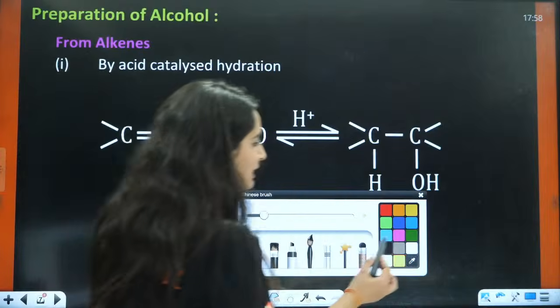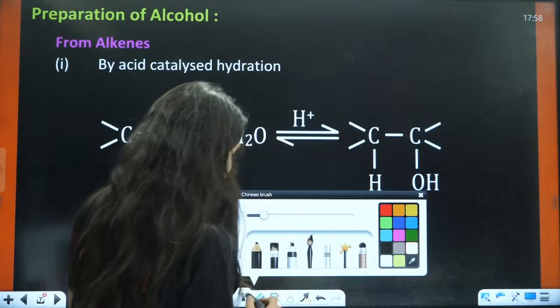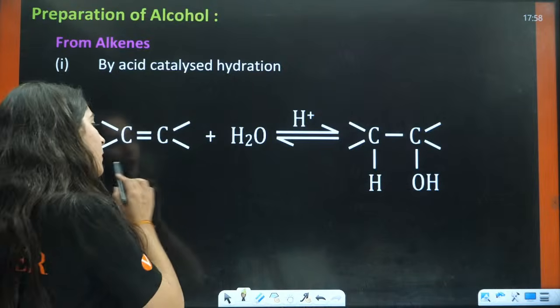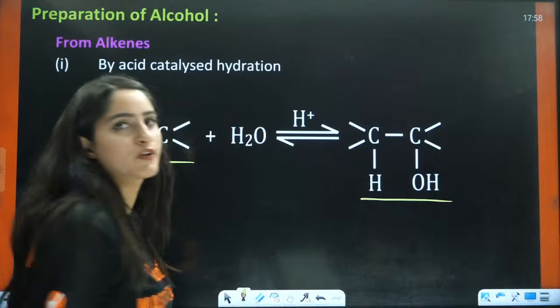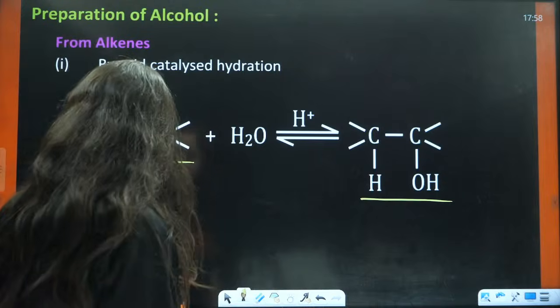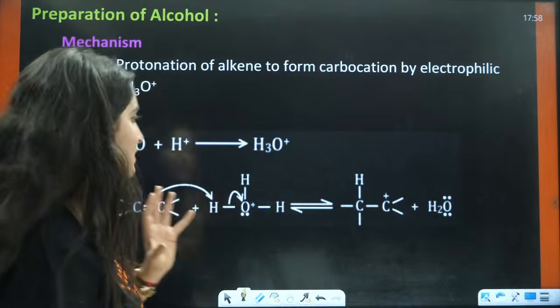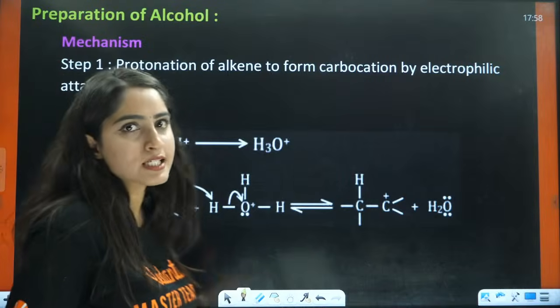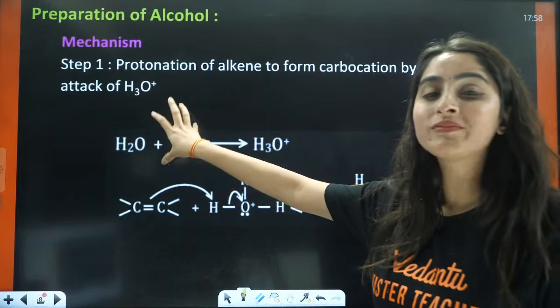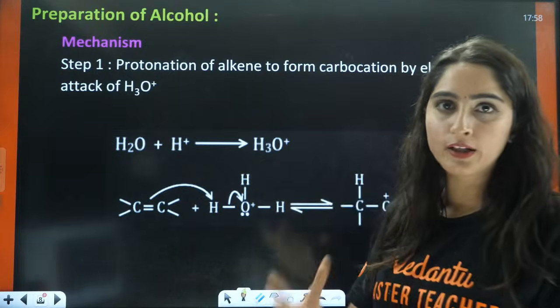So in acid catalyzed, firstly we will see the mechanism also. So you already know, ma'am, from alkenes alcohols will be formed. What's the big deal in that? The big deal is the mechanism. So you should understand the mechanism here. In this case, acid catalyzed, that means a proton from the acid has donated the proton.